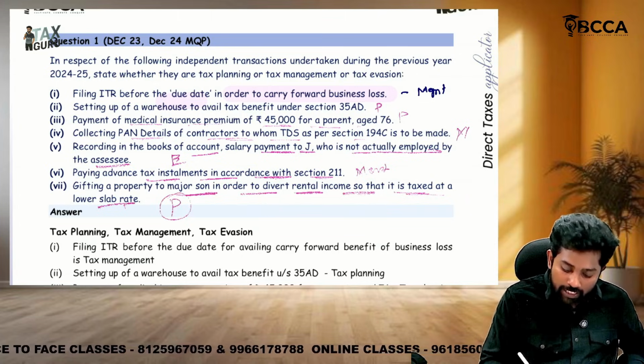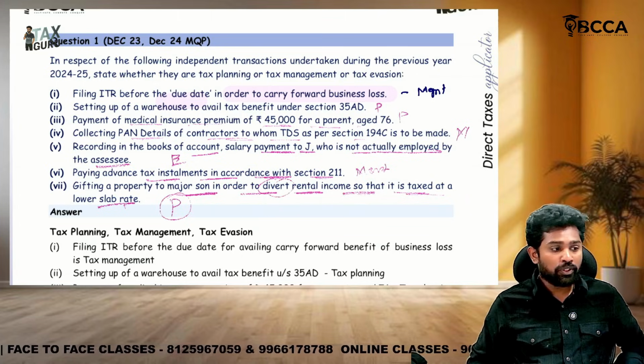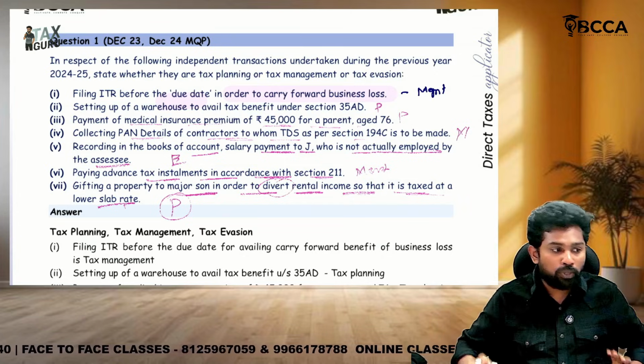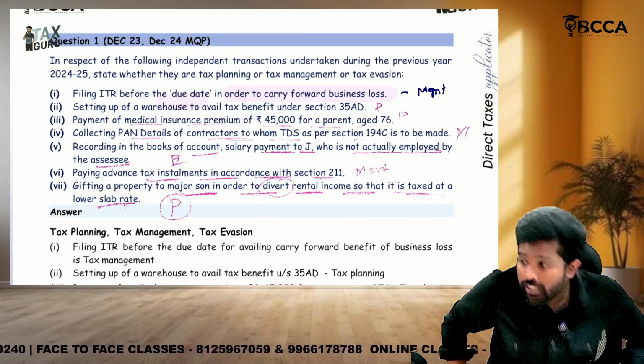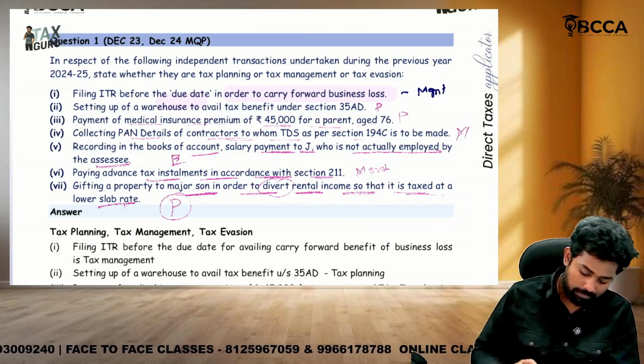You may think this is diverting, or maybe some avoidance. Sir, you are transferring property to your major son. Why? So that he will be taxed on the rental income. So it's an effective way of tax planning. There is nothing illegal.